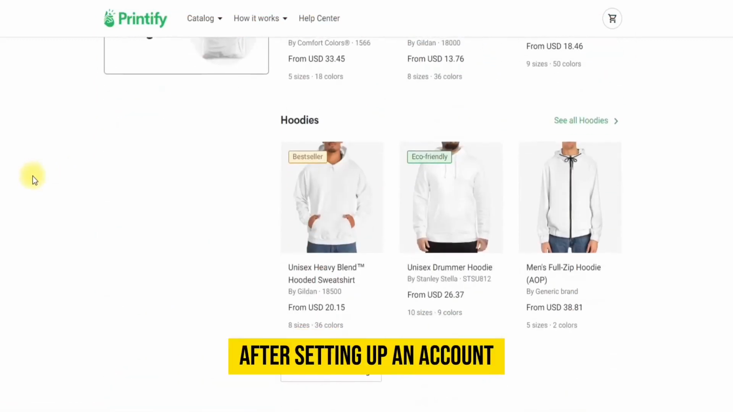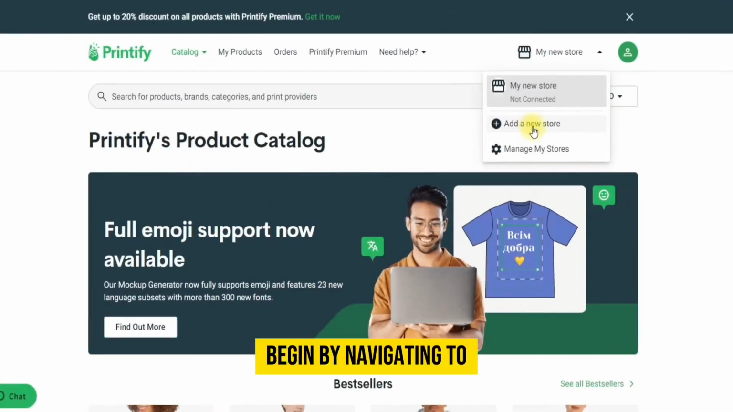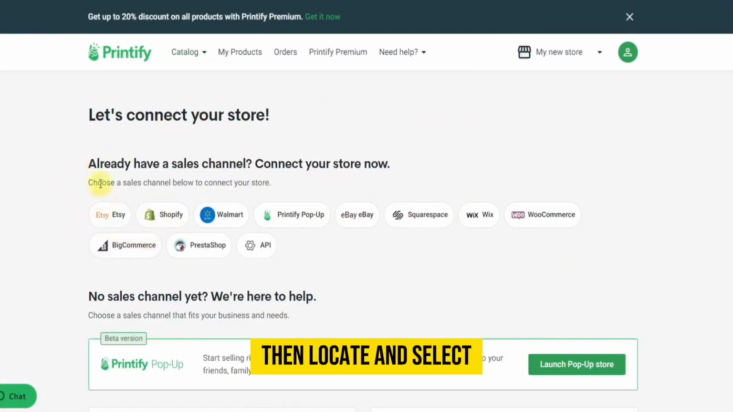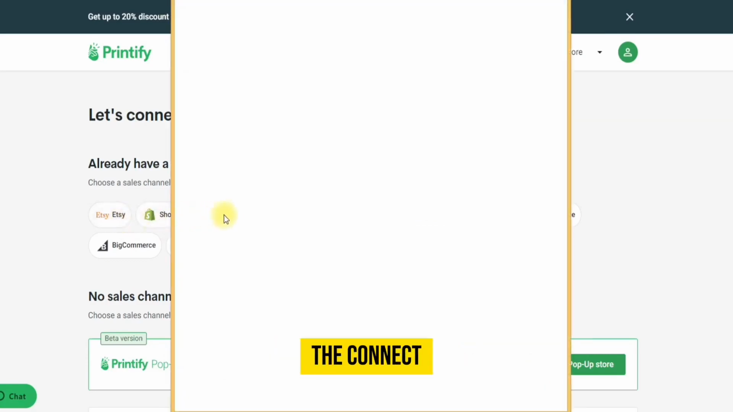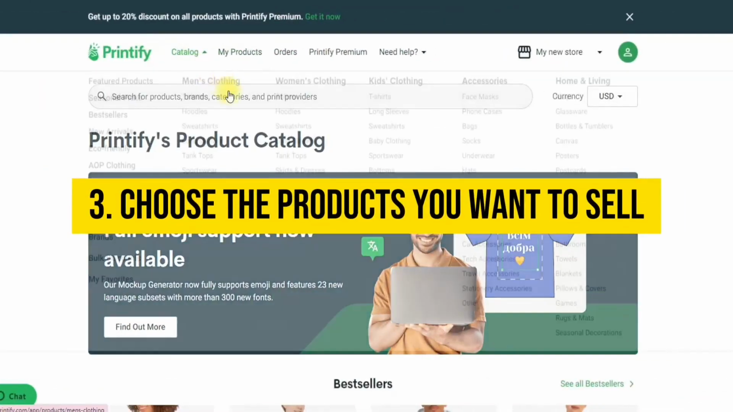After setting up an account, the next step involves integrating your Etsy shop with Printify. Begin by navigating to the My Stores section on your Printify dashboard, then locate and select the Connect Store button. You'll be prompted to provide your Etsy shop's name and password, after which you should press the Connect Store button once more.